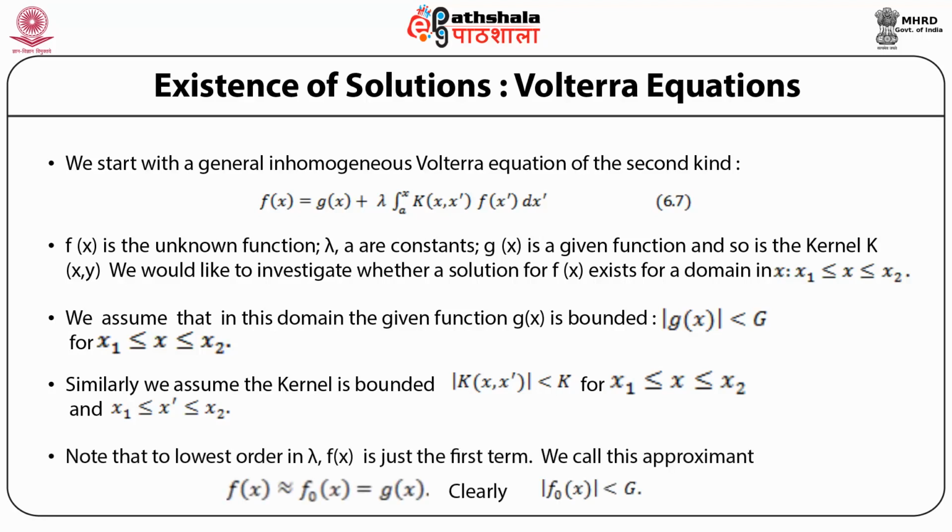Note that to the lowest order in lambda, f(x) is just the first term g(x). We call this approximation f0(x), the lowest order approximation, which is equal to g(x). Clearly, the modulus of f0(x) is less than the number G, which you remember was the number such that mod g(x) was less than G for x lying in the domain.